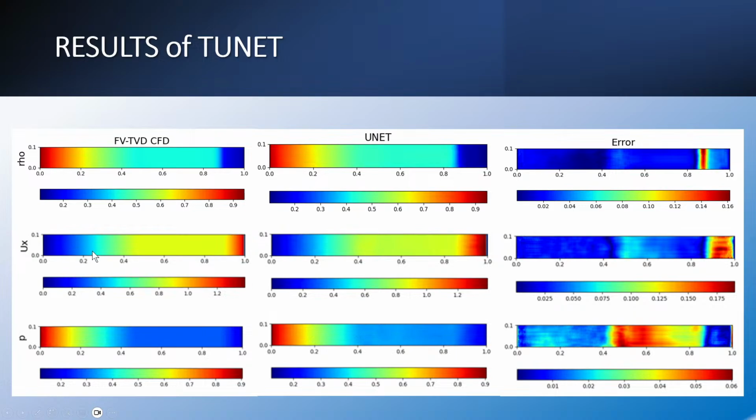Results are very similar for the velocity. Results are very close to each other. And again, we have errors of the order of 0.17 maximum, close to the shock on the right. For the pressure, it's a bit different. Again, we have an agreement between both the finite volume TVD and the TUNET predicted result, but we see that the error is much smaller, of 0.06.